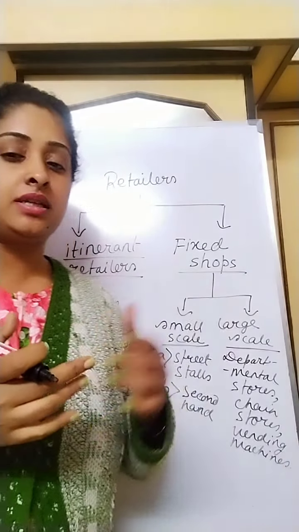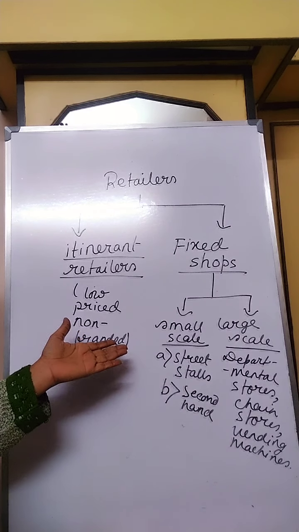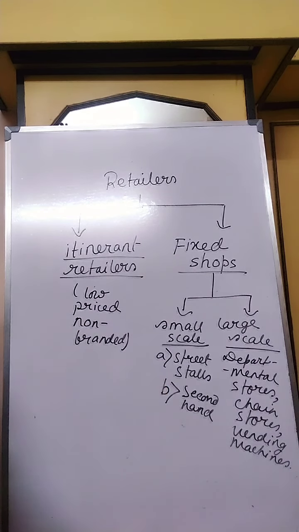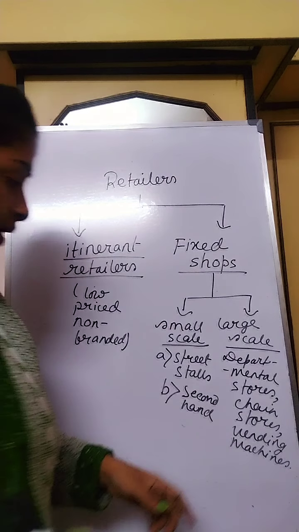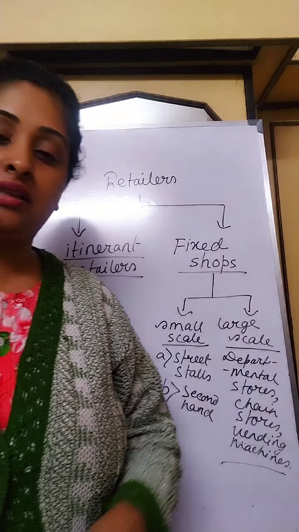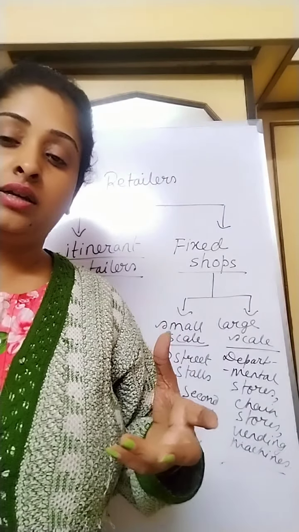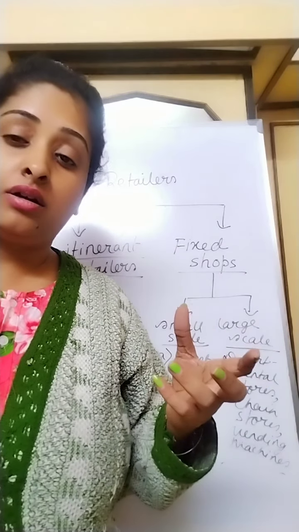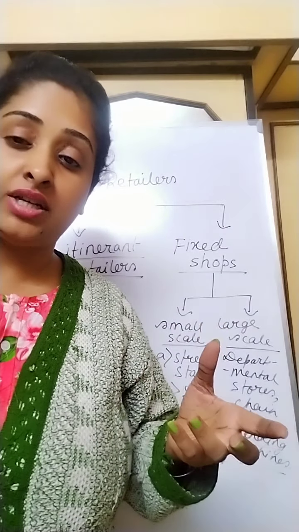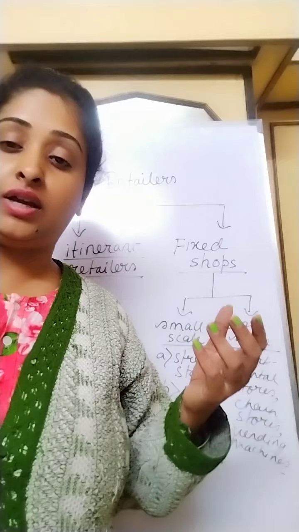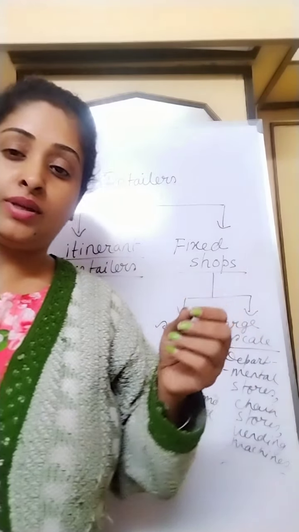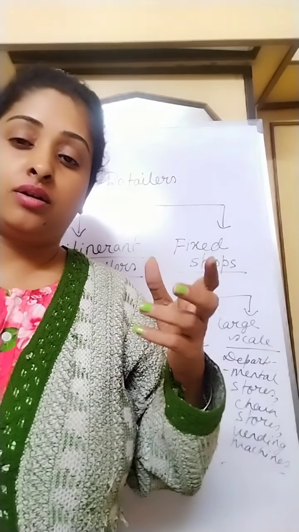Then also come the departmental stores, and the cooperative stores are also there. And you know very well about vending machines also. What are those vending machines? You have seen that there are certain softy machines selling softy ice creams, or coffee machines. You have seen coffee coming out of the machine automatically if you insert a coin.